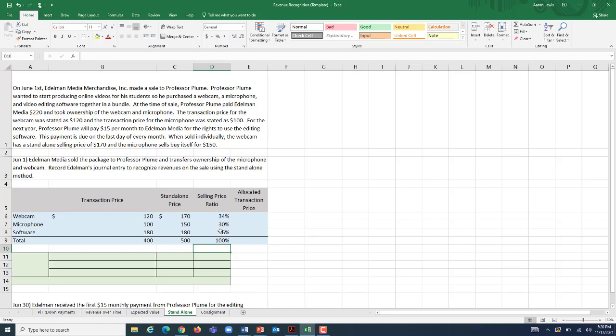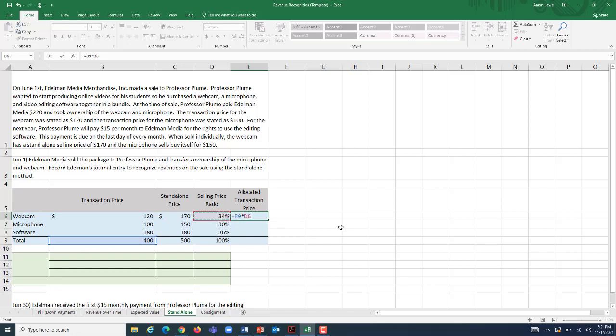So now we have the allocated transaction price, which is basically, he didn't pay $500, he paid $400. How much of that are we going to assign to each one of these different components of the bundle? Well, let's assign an amount of that $400 which is proportionate to what Professor Plume would have paid if he bought everything standalone. The total bundle was $400. If 34% of what he paid would have been because of the webcam, if he bought everything standalone, let's assign 34% of that revenue to the webcam. That's $136.